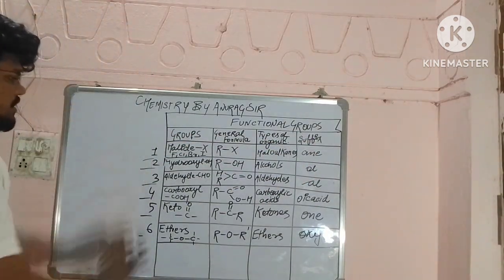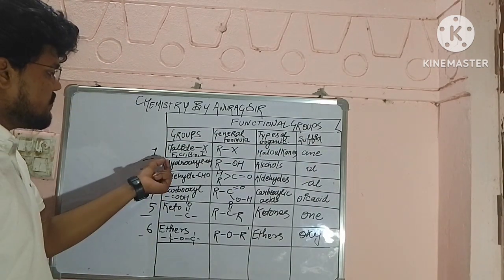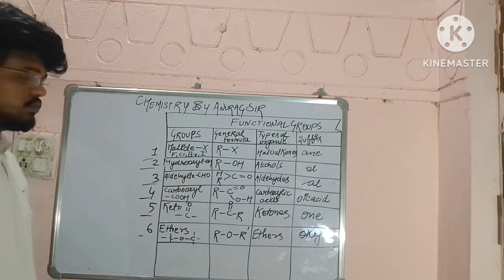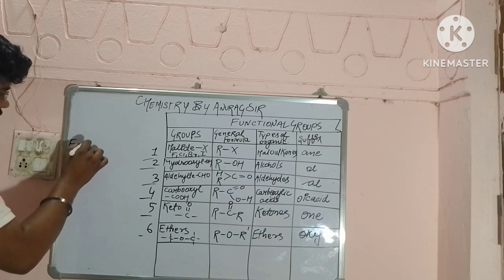First we have halide, in which we have fluoro, chloro, bromo and iodo. Here F means fluoro.